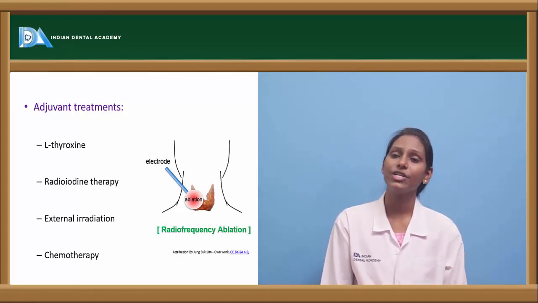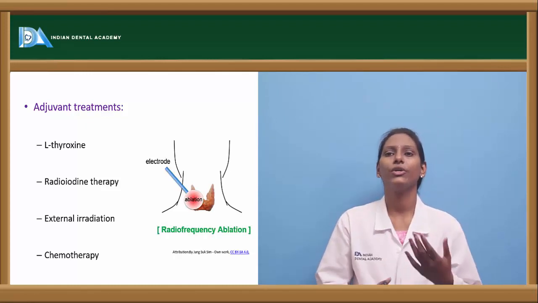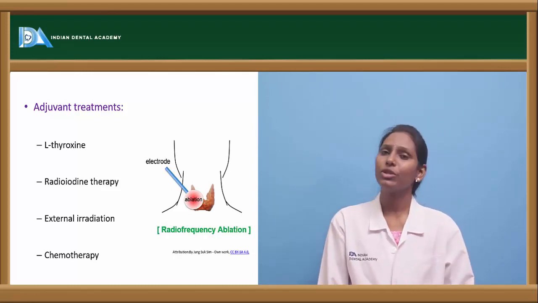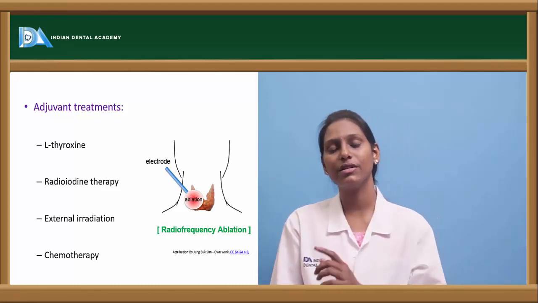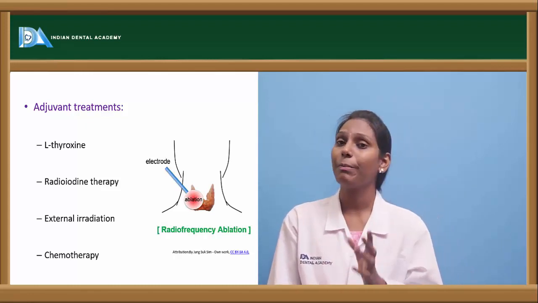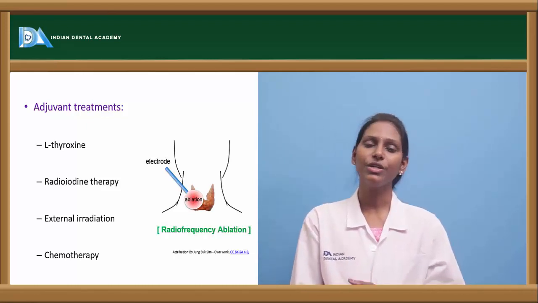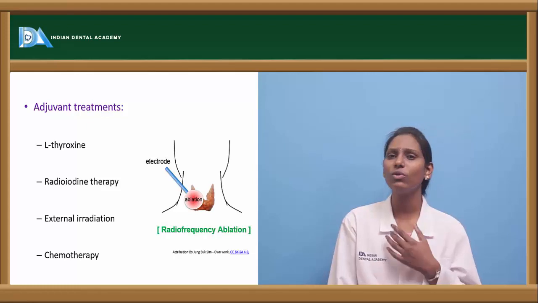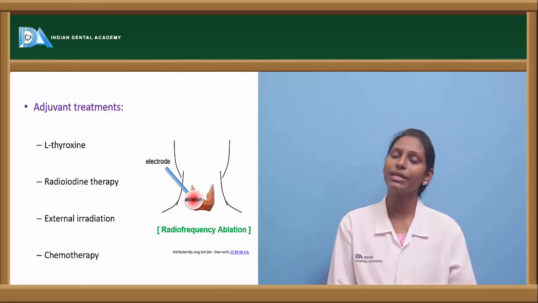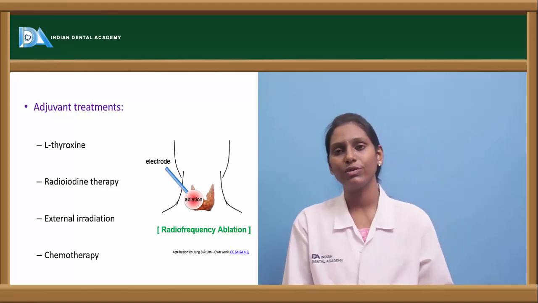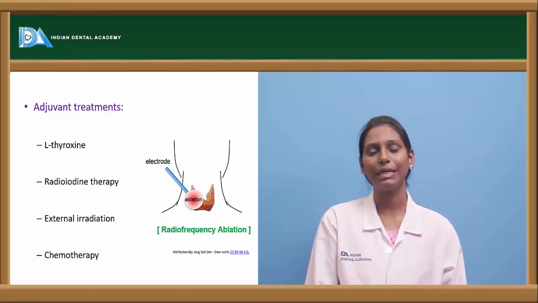And external irradiation with radiofrequency ablation is one commonly used adjuvant therapy. Chemotherapy is also used, but external irradiation is usually given as palliative therapy, for reducing pain. Chemotherapy is not so well accepted as radiation therapy, but it can also be given for palliative therapy, like doxorubicin as one of the chemotherapeutic drugs.